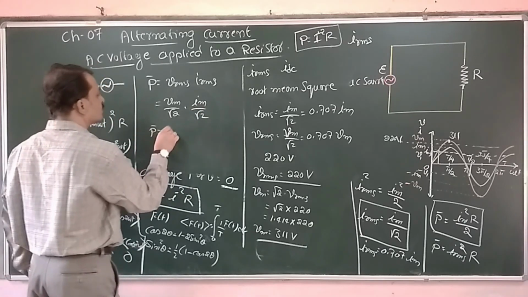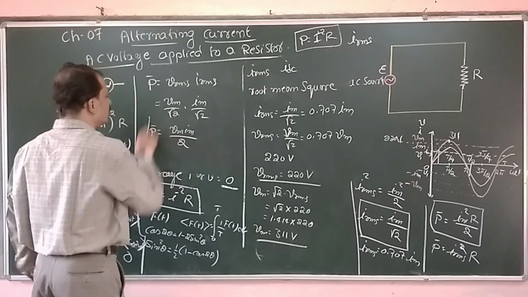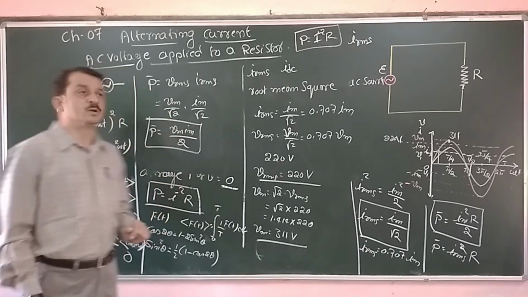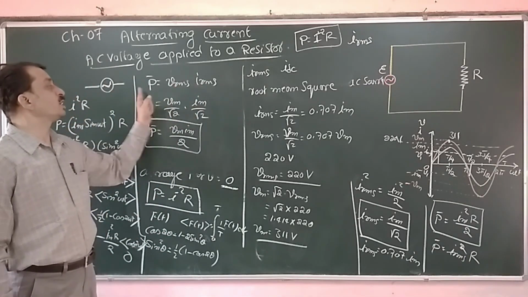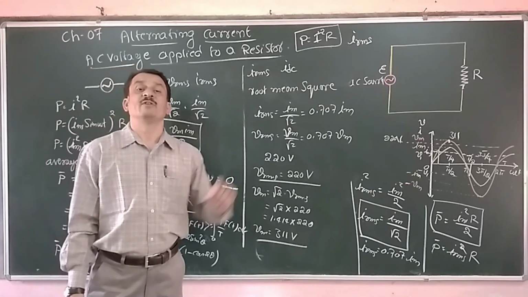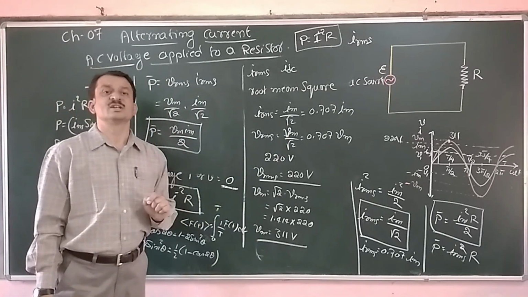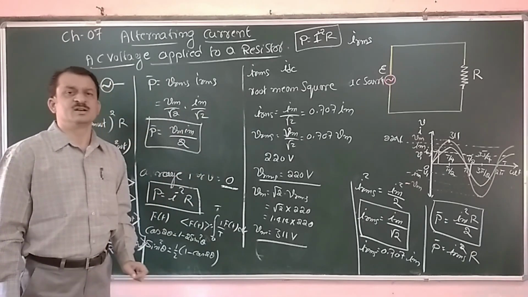Our average power is Vm into Im divided by 2. That is what we are getting. The RMS value of current multiplied by the RMS value of voltage gives the average AC power dissipated in that circuit. There is power dissipation in this given circuit.